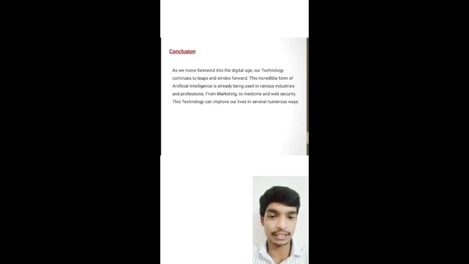The applications of machine learning are face recognition, speech recognition, self-driving technology, and so on. And finally, conclusion. As we move forward into the digital age, our technology continues to leap and stride forward. The incredible form of artificial intelligence is already being used in various industries and professions, from marketing to medicine and web security. This technology can improve our lives in several numerous ways.